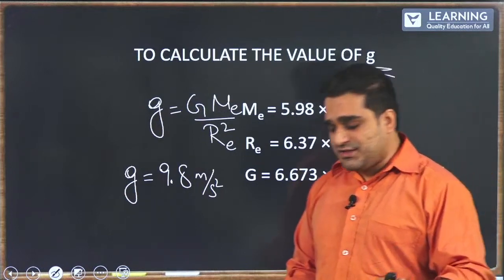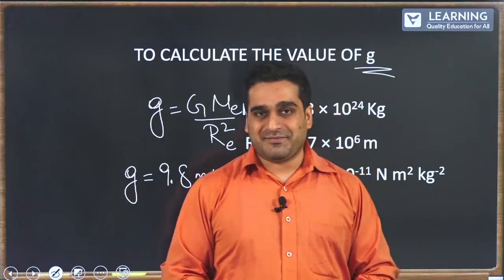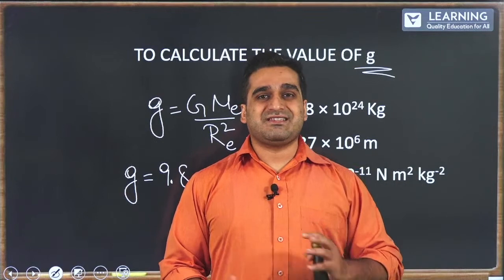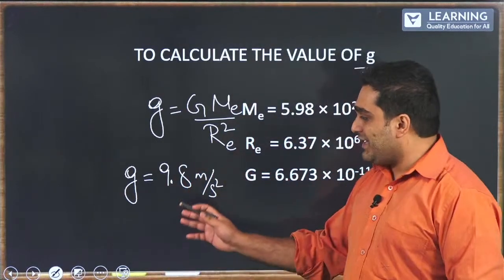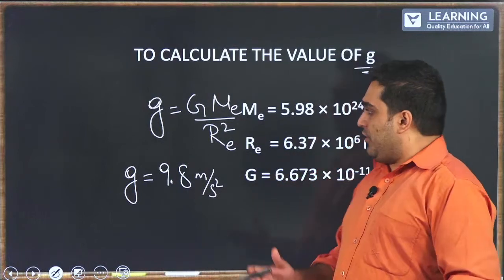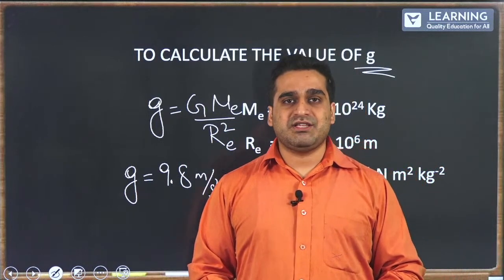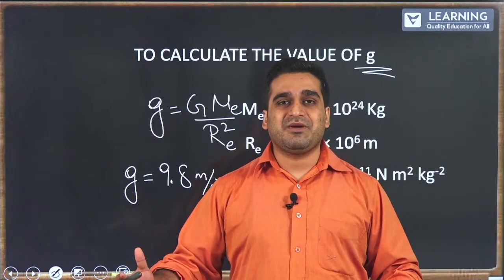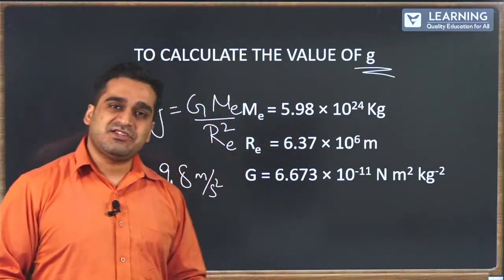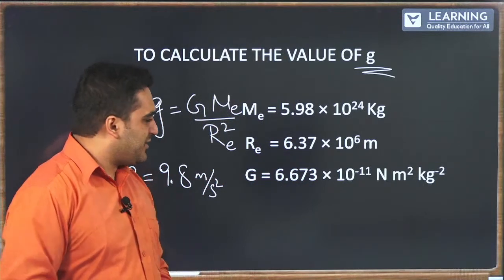Now here's an interesting fact. In the last class, I told you as well, we solved a problem of a polar bear. And I told you that the acceleration due to gravity at the poles is 10 meter per second square, whereas at the equator it is 9.8 meter per second square. Interesting. So if mass and radius are constants, then how can gravity change at two different places, at the equator as well as at the poles? How can there be a difference in the acceleration due to gravity? Shouldn't it be a constant? Let's answer that question.